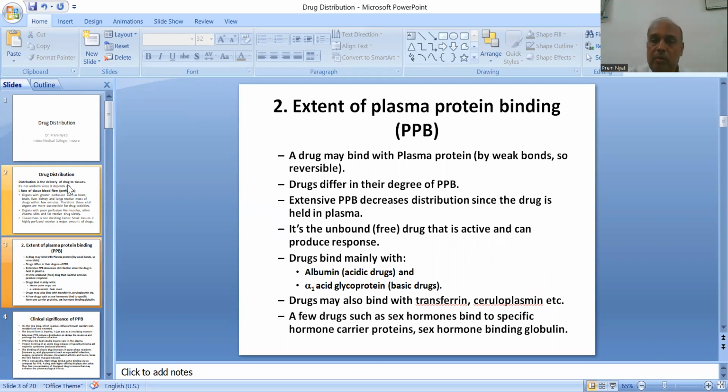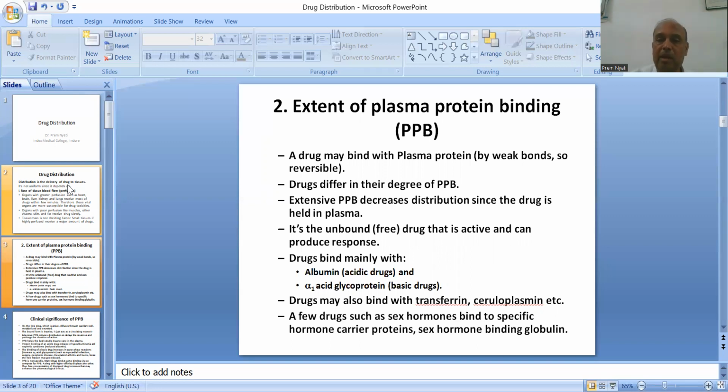Another factor that contributes to distribution is the extent of plasma protein binding. A drug can bind with plasma proteins. This binding is by weak bonds, so it is reversible. Drugs differ in their degree of plasma protein binding. Extensive plasma protein binding reduces the distribution since the drug is now held in the plasma. It is the unbound drug that is active and can produce response.